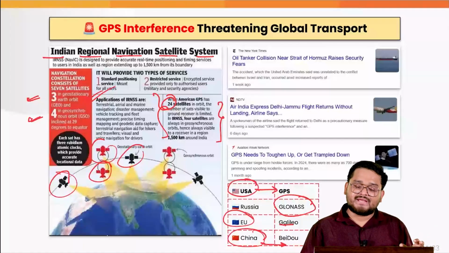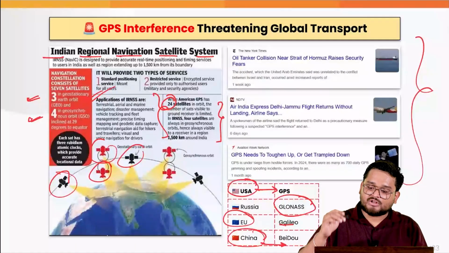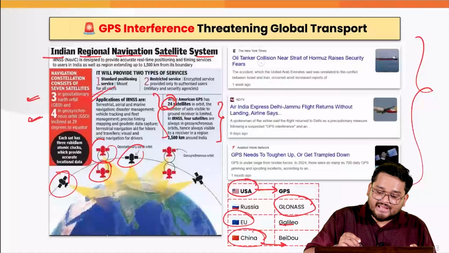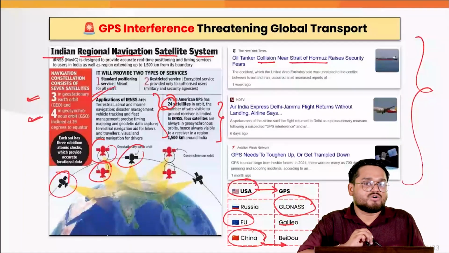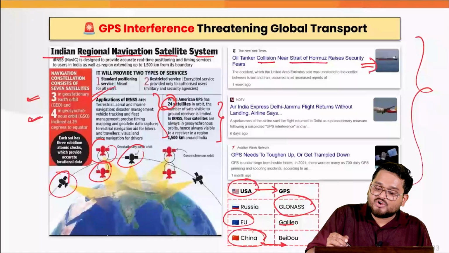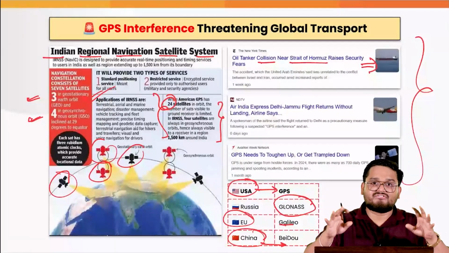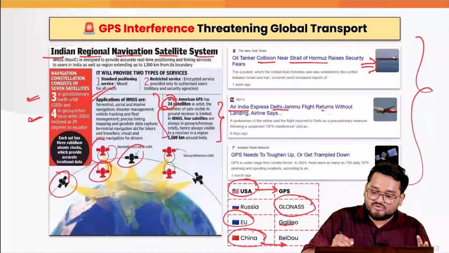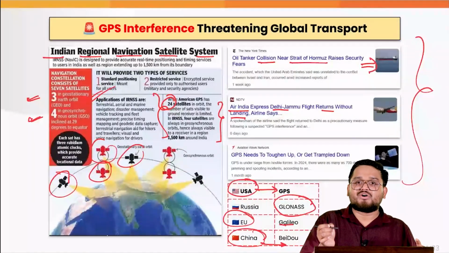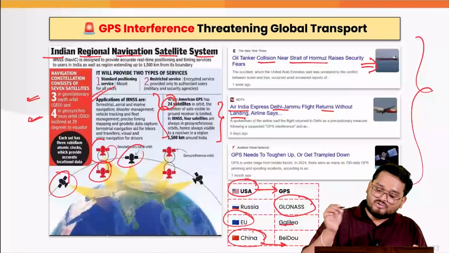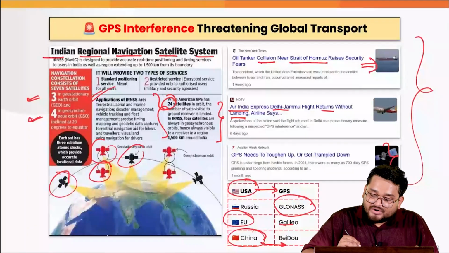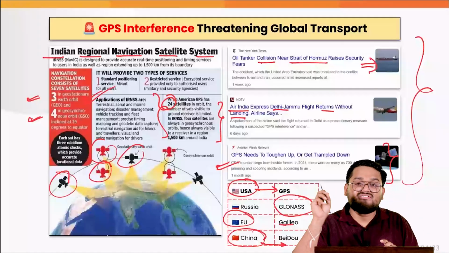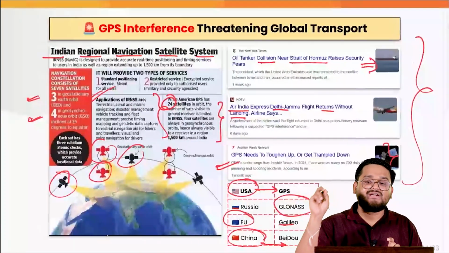But where is the issue? The main issue is actually the occurrence of this kind of news. Recently an oil tanker collided near the Strait of Hormuz because the oil tanker witnessed GPS interference. Also, the Air India Delhi to Jammu flight returned without landing because of a GPS issue. And also recently, according to various reports, there have been around 700 instances of GPS interference.